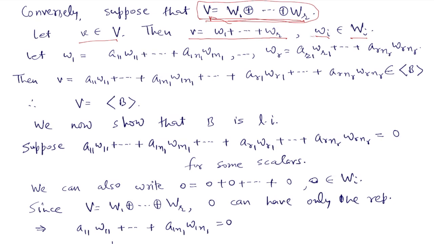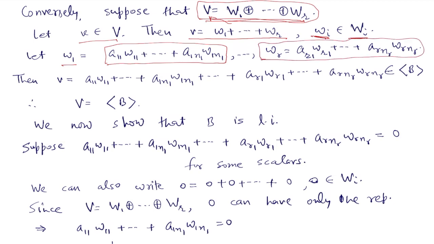So we can write each wi as a linear combination of the basis of Wi. Suppose w1 is this one, and so on, wr is this one. Then we can write v this way: this is w1 and so on, and this is wr. So we have written v as a combination of the wij for all i, j.